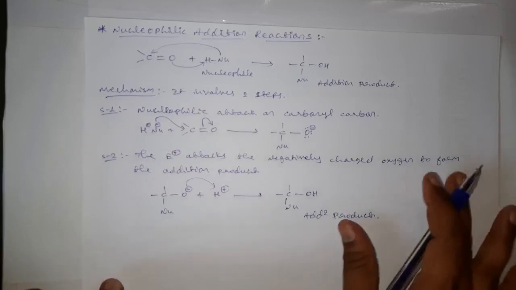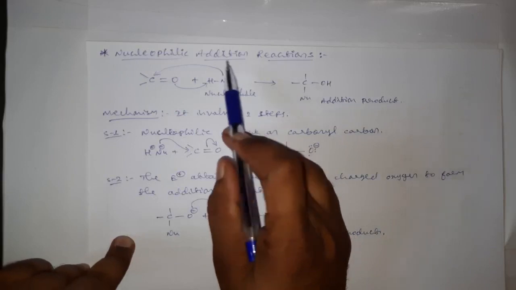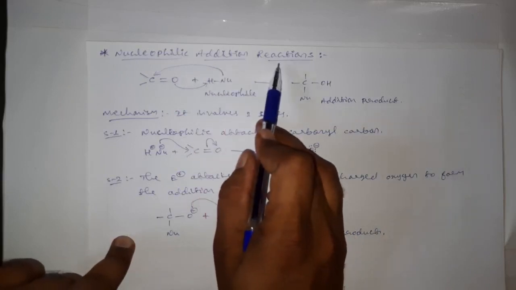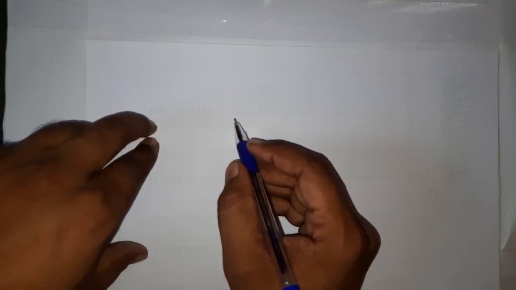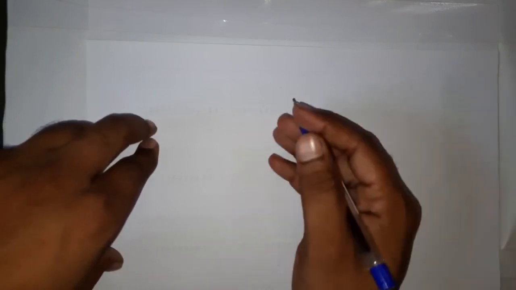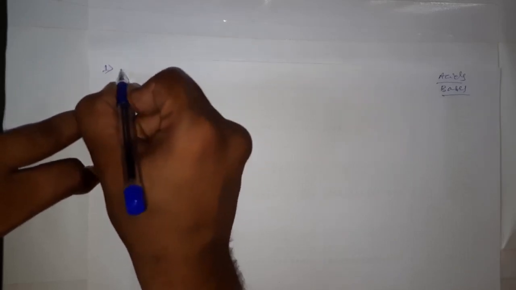Okay, this is the general reaction mechanism for the nucleophilic addition reactions of aldehydes and ketones. These nucleophilic addition reactions of carbonyl compounds can be catalyzed by either acids or bases. That means we can use either acids or bases as a catalyst for the addition of nucleophiles to the carbonyl group of aldehyde and ketone. Here we will discuss those acid catalyzed and base catalyzed addition reactions one by one.